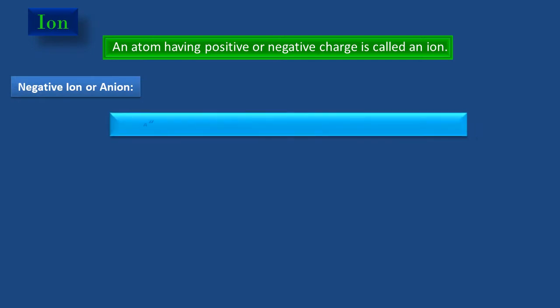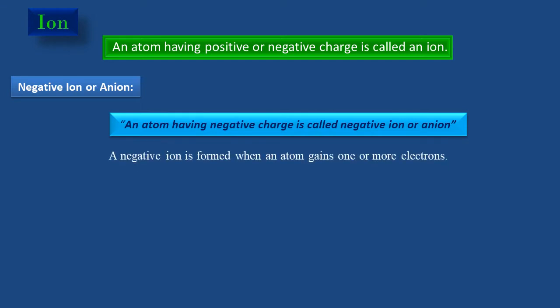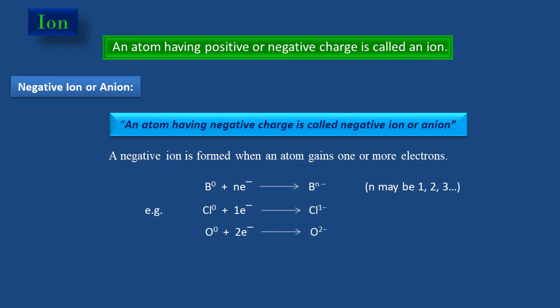Negative ion. An atom having negative charge is called negative ion or anion. A negative ion is formed when an atom gains one or more electrons, which is shown by this general equation in which a neutral atom B absorbs n electrons and acquires n negative charge. For example, chlorine atom gains one electron to form chloride ion, oxygen gains two electrons to form oxide ion, and nitrogen gains three electrons to form nitride ion.